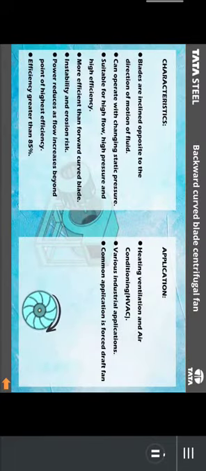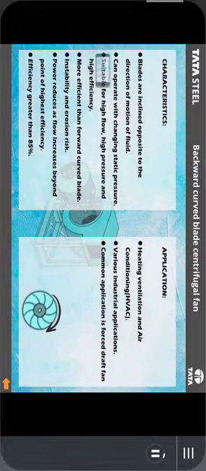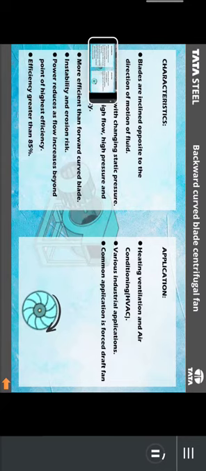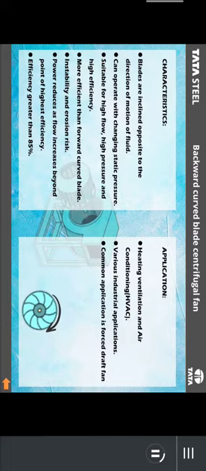We now clearly understood about forward curved blade centrifugal fan. Now let us see about backward curved blade centrifugal fan. Backward curved blades, as shown in the image, curve against the direction of the fan wheel's rotation. Coming to the characteristics.